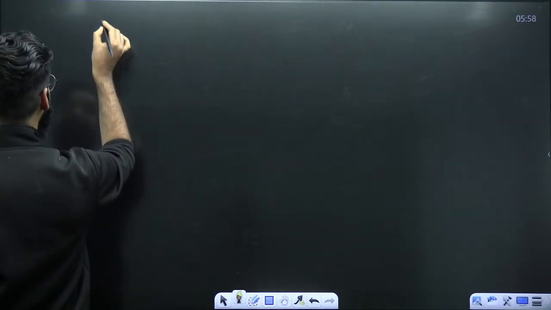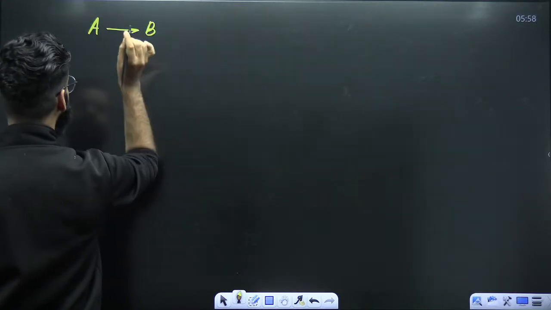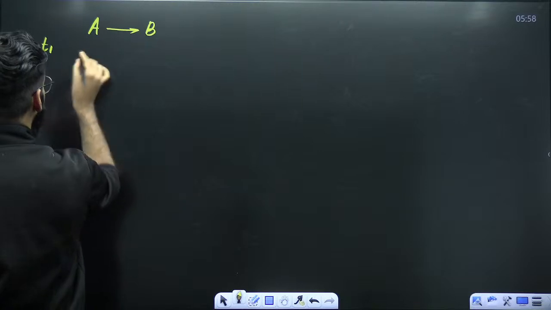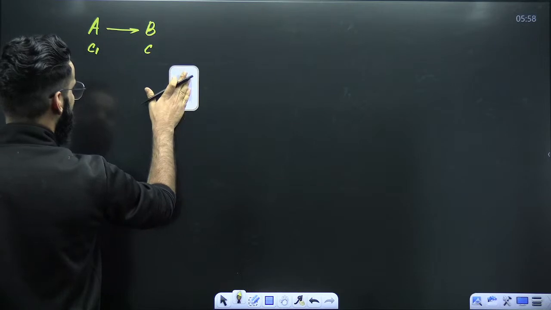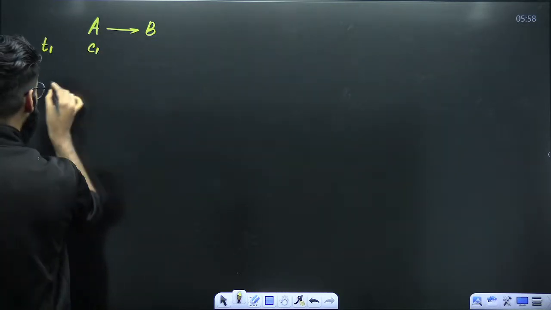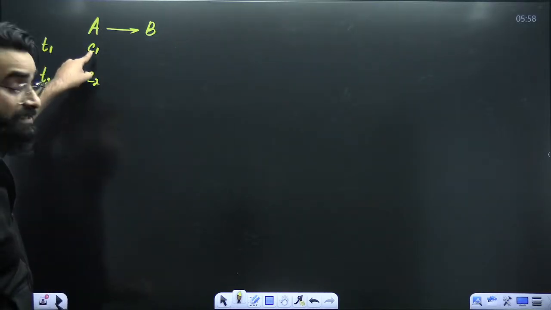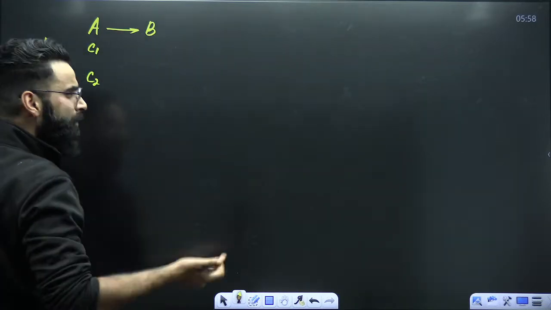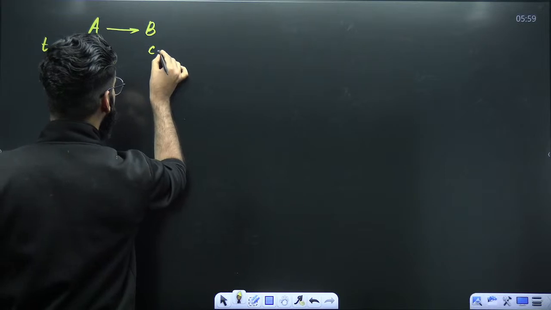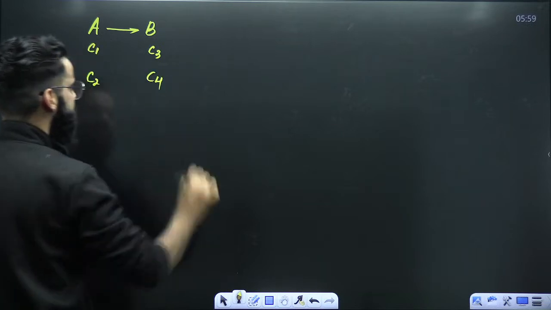See guys, have a look now. I'm going to make you understand by graphical representation. For example, the reaction is again A gives B. Imagine at time T1, the concentration of reactant is C1, and at time T2, the concentration of reactant is C2. At time T1, let's assume that the concentration of product is C3, and at time T2, the concentration of product is C4.